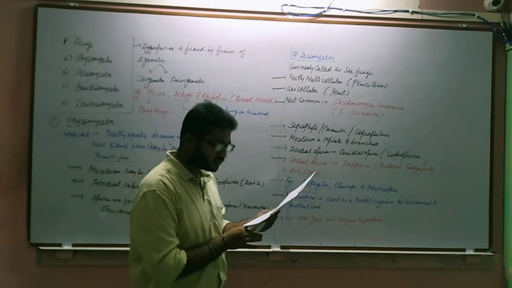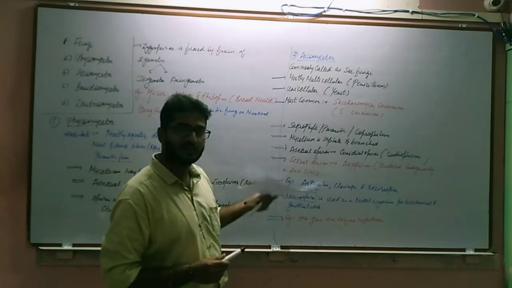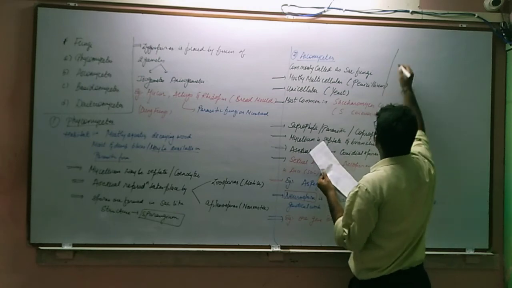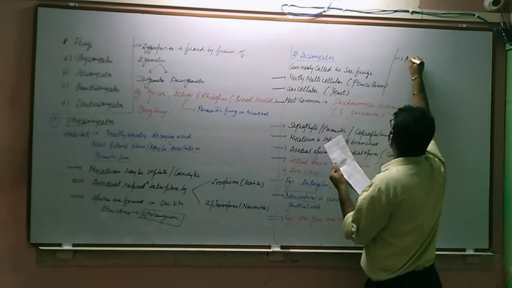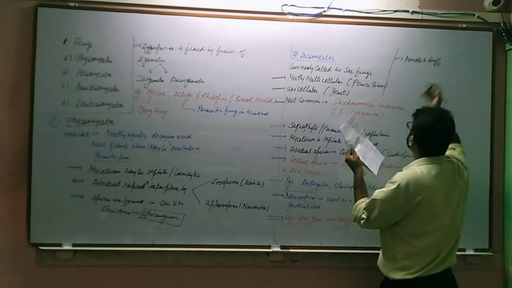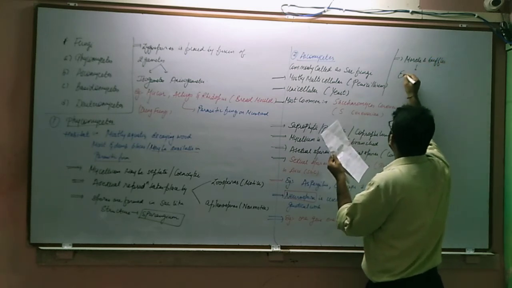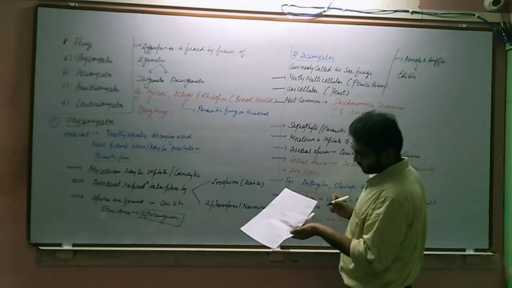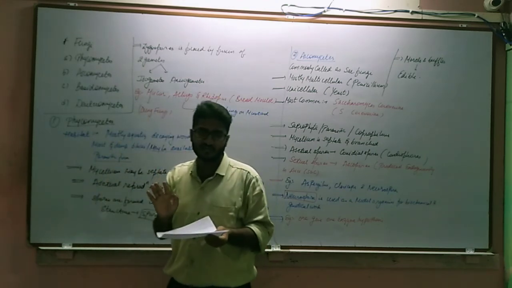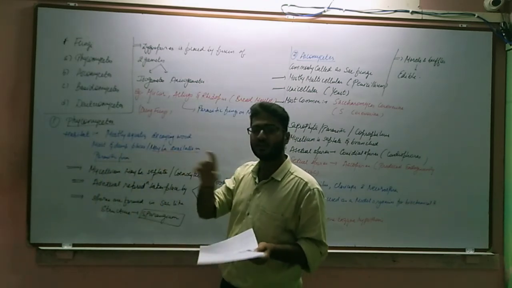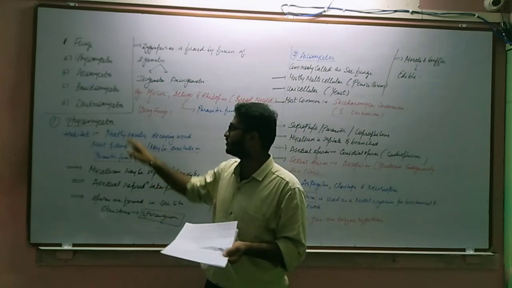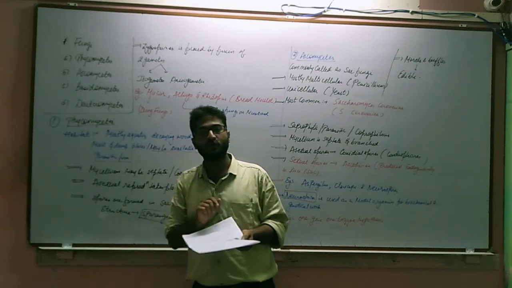One more thing is there, that is morels and truffles of these Ascomycetes are delicious and they are edible fungi. Right? So I am writing it here. Morels and truffles, they are edible in Ascomycetes. So this is all about Phycomycetes as well as Ascomycetes. You have to remember the basic features in the shortcut methods and just the examples. Now tomorrow when we have the live lecture, we will discuss Basidiomycetes as well as Deuteromycetes.